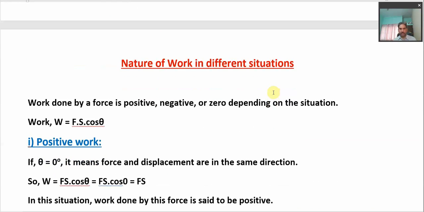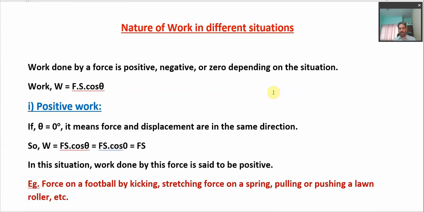Now we can skip to the next important part of the discussion on work, which is the nature of work in different situations. In different situations, work is said to be either positive or negative or zero, depending upon the kind of situation we are dealing with. Work, which is represented as W = F S cos theta, mathematically may come out to be positive, negative, or zero depending upon the situation. So let us take the cases of these different natures of work one by one. Let us take the first case.